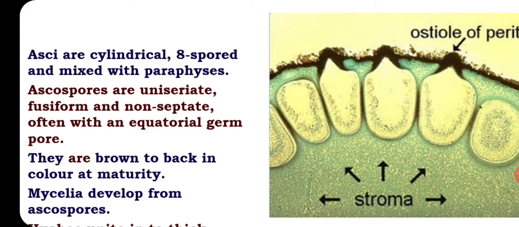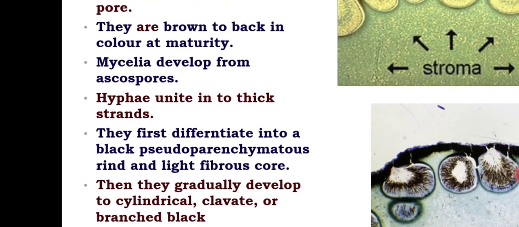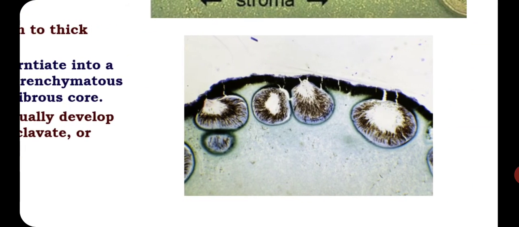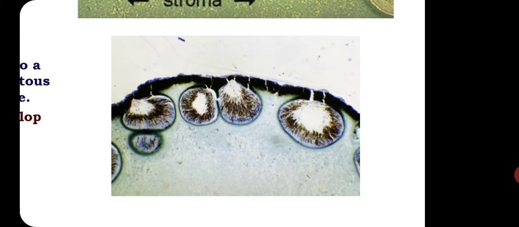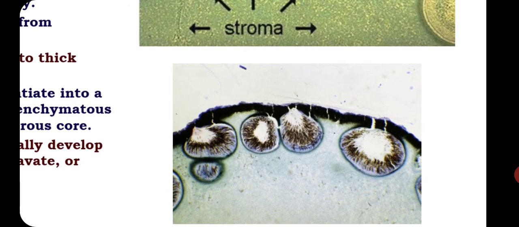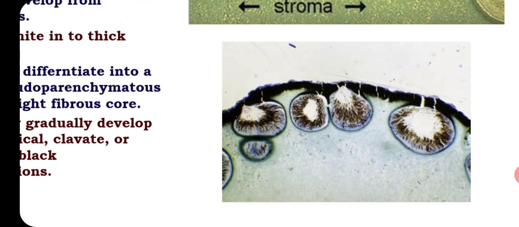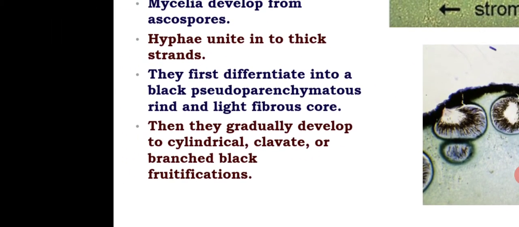The ascospores are fusiform, that means protruded, elongated, then non-septate, often with an equatorial germ pore. Even if you don't write that much, it's okay. They are brown to black in color at maturity. Here is a matured perithecium, and we can see brown colored matured ascospores. So here it is young condition, here it is matured, so it becomes black or dark colored.